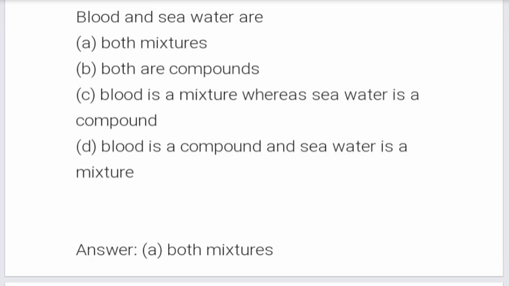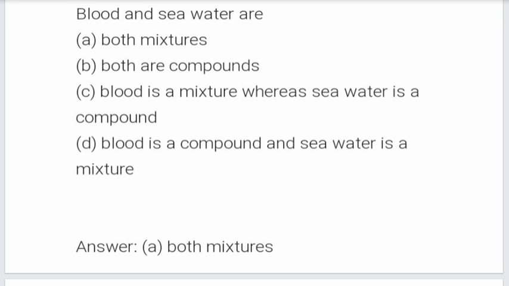Next question. Blood and sea water are: options are both mixtures, both are compounds, blood is a mixture whereas sea water is a compound, blood is a compound and sea water is a mixture. The correct answer is A.